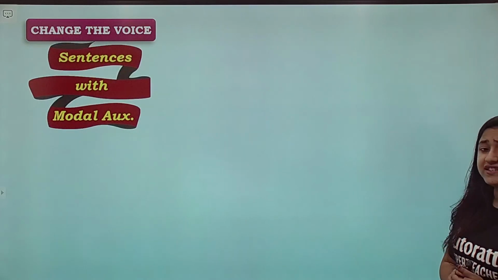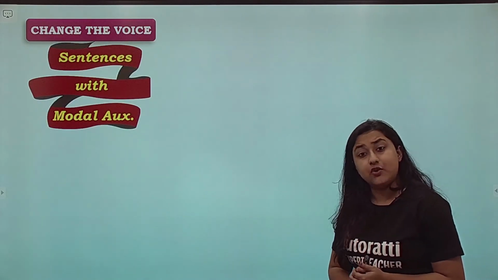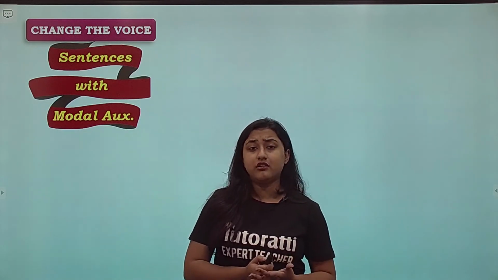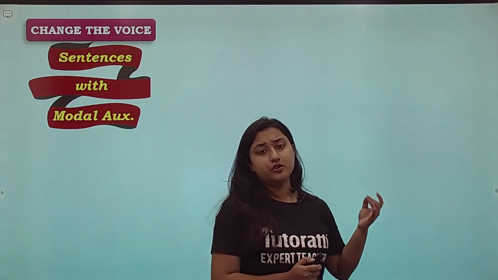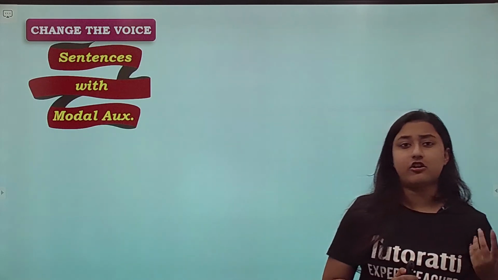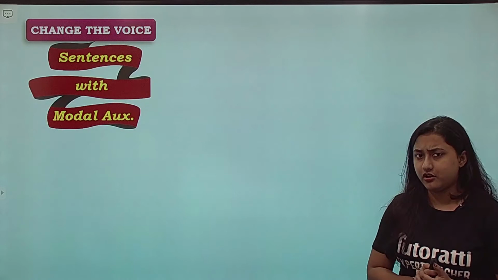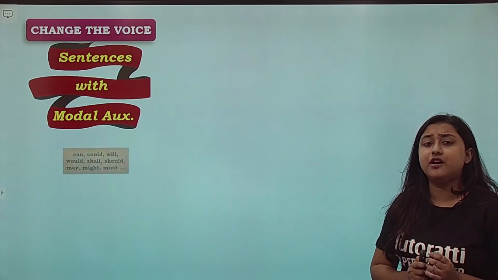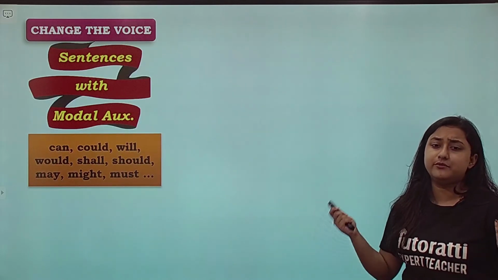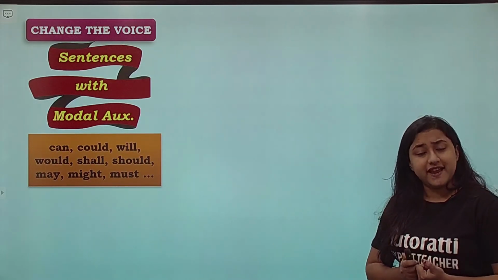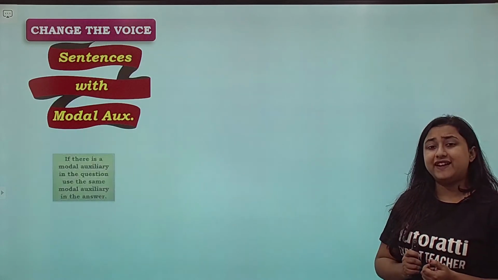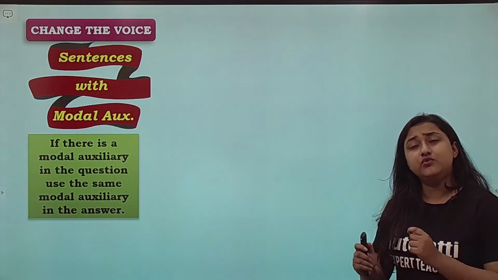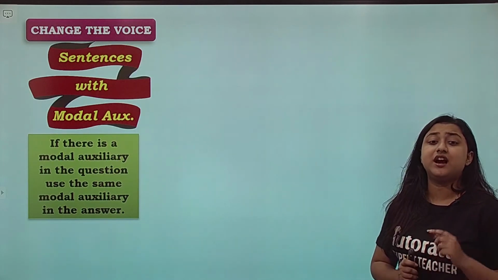Sentences with modal auxiliaries. Now you have already done this in 9th standard as to what are modal auxiliaries. Modal auxiliaries are can, could, will, would, shall, should, may, might, must, dare not, need not, ought to. All these are modal auxiliaries. Okay. So in any sentence, if you have a modal auxiliary such as can, could, will, would, shall, should, may, might, must, then you need to remember a rule that if there is a modal auxiliary in the question, use the same modal auxiliary in the answer.